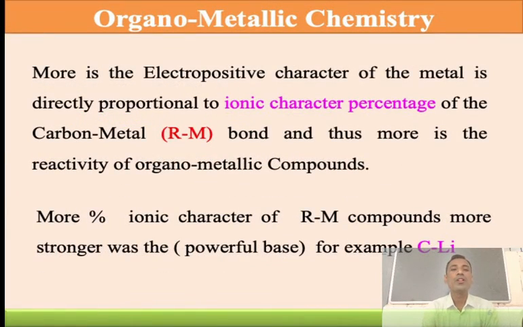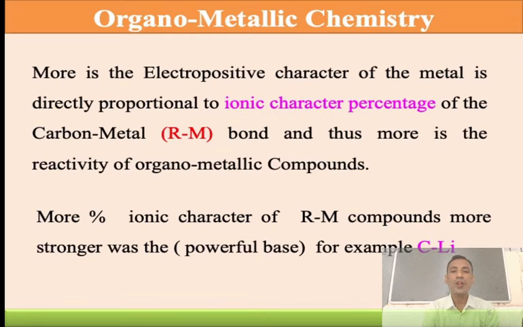With the help of electropositive character, metals are directly proportional to the percentage of ionic character, meaning the carbon-metal bond. Thus, the more electropositive the metal, the more reactive the organometallic compound.